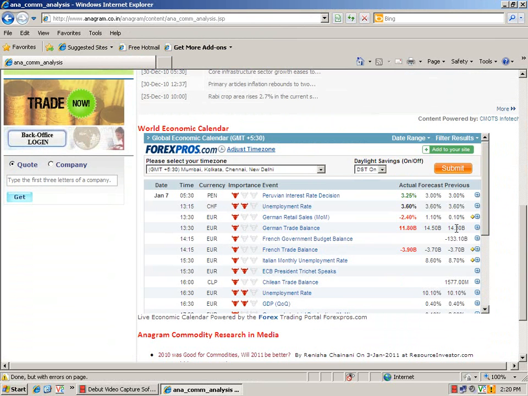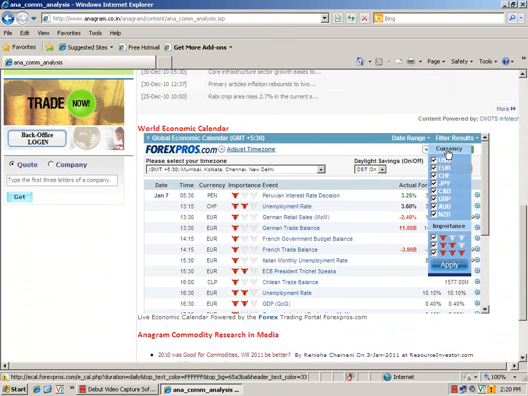If you are not interested in looking at this data, you can filter those results by clicking here. Suppose you are only interested in the data of Eurozone and US, so you can unclick the other currencies. This will remove them and the filter will be applied.